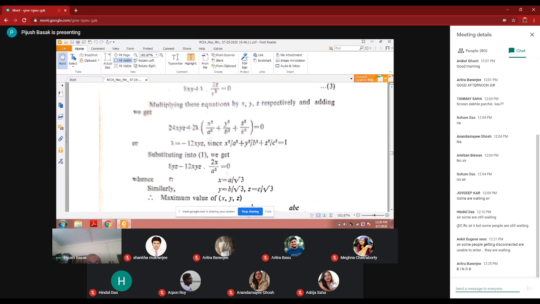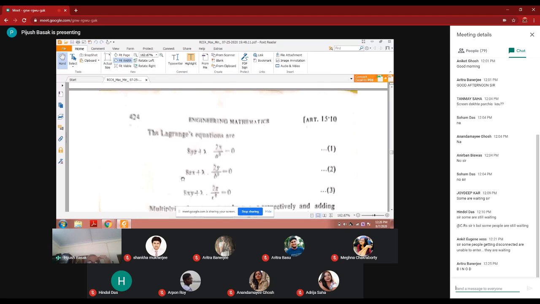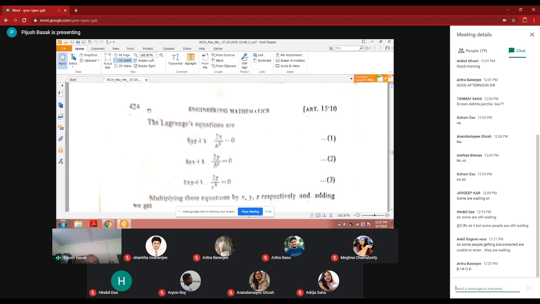Substituting, I'm sorry, x is equal to a by root 3, y is equal to b by root 3, z is equal to c by root 3. So the maximum value is just length into breadth into height. Why is it the maximum value? Because in the problem they have given to find the maximum value of this. Find the volume of the largest rectangular parallelepiped. Largest means the volume should be maximum.